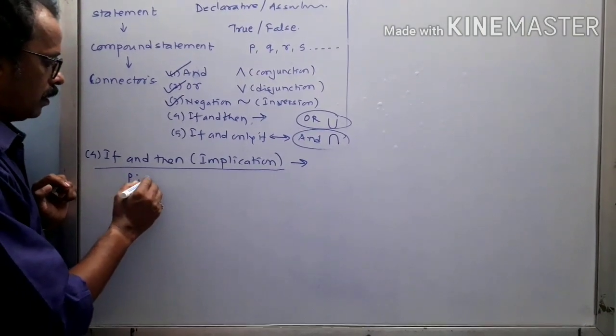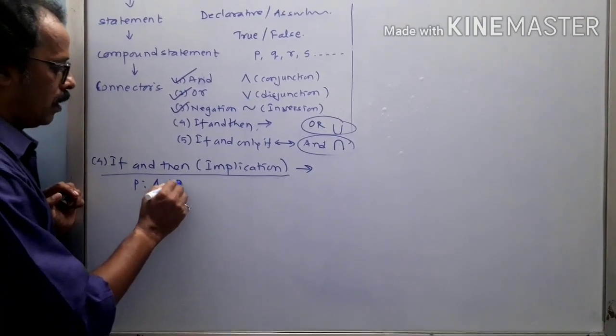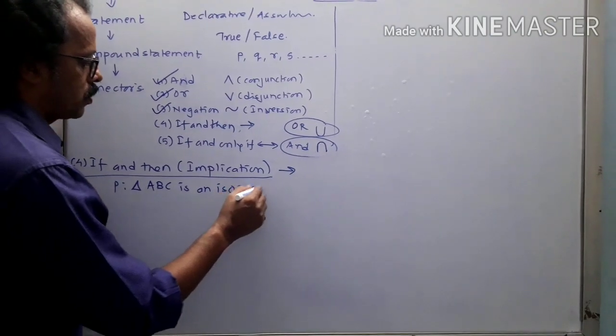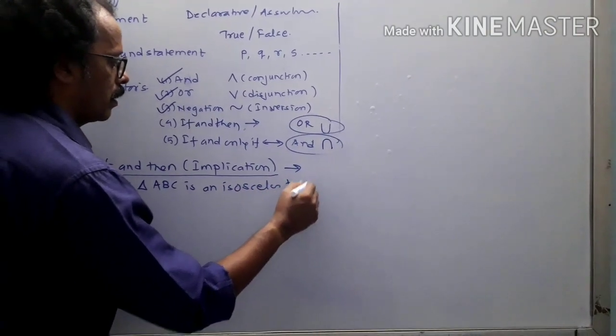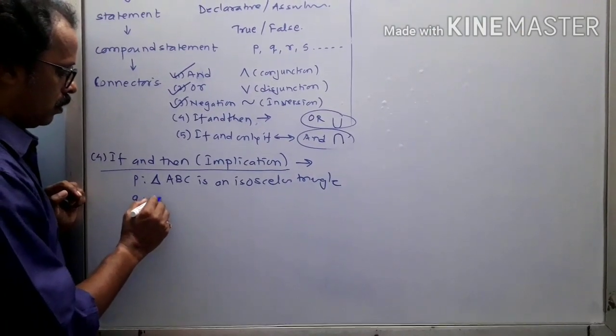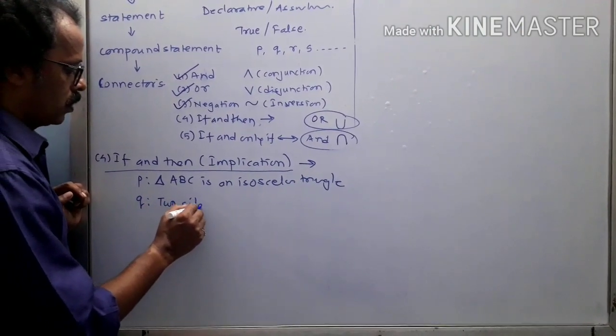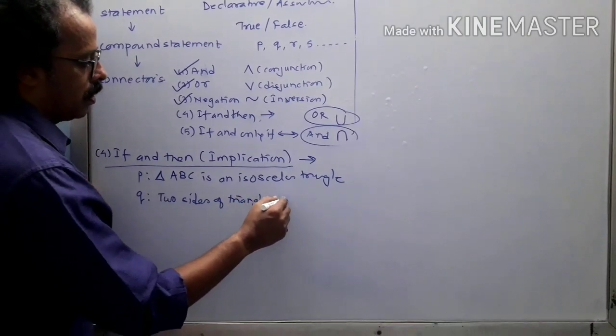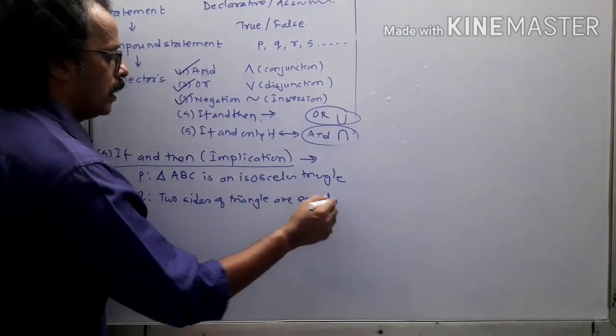Suppose P: triangle ABC is an isosceles triangle, and Q: two sides of the triangle are equal.